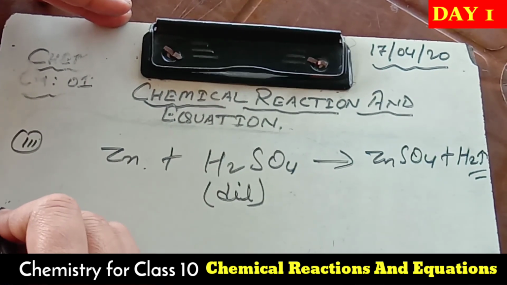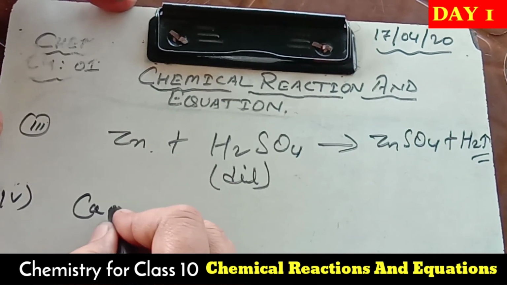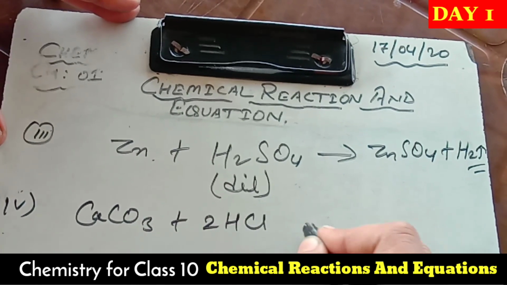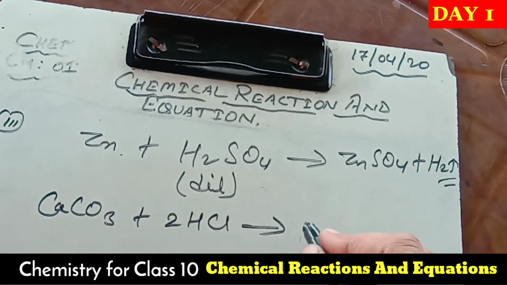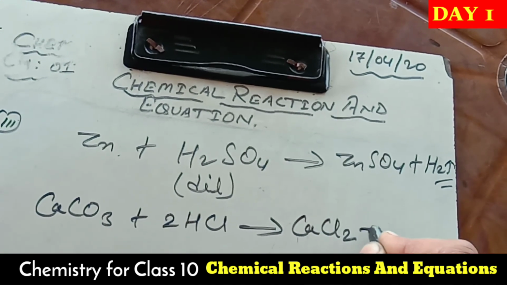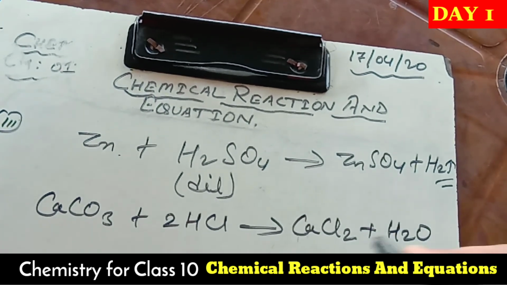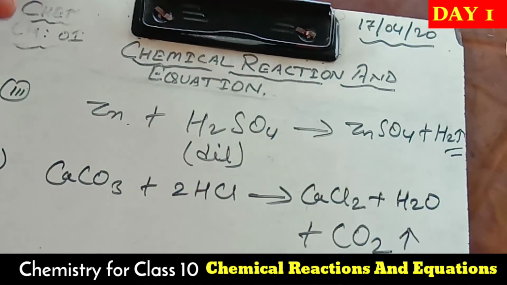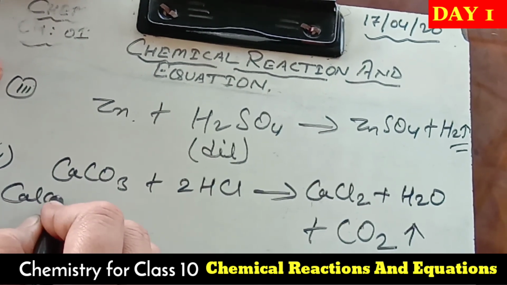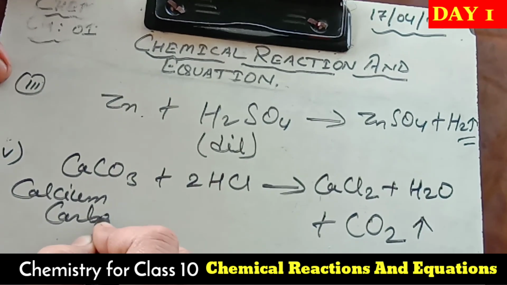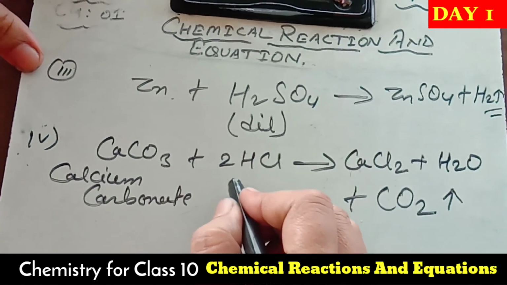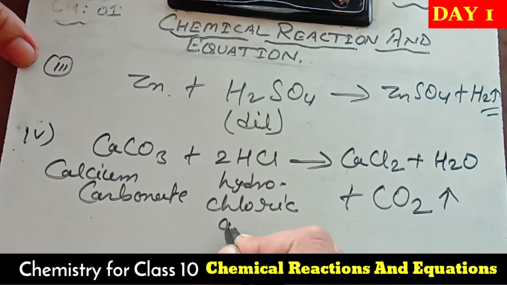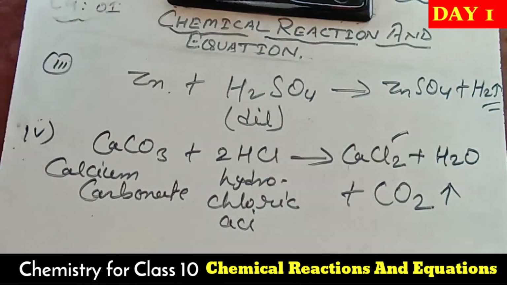Now take one more example, when calcium carbonate reacts with hydrochloric acid. What products do we get? Let's see. Calcium chloride we get, water we get, and the most important gas released here is carbon dioxide. So what is the name of this compound? Calcium carbonate. This is hydrochloric acid. Calcium chloride you may write, water and carbon dioxide.